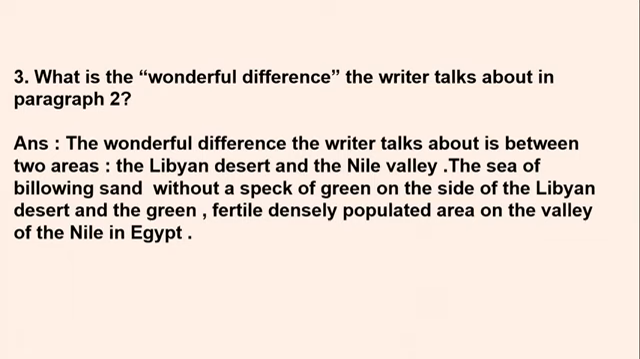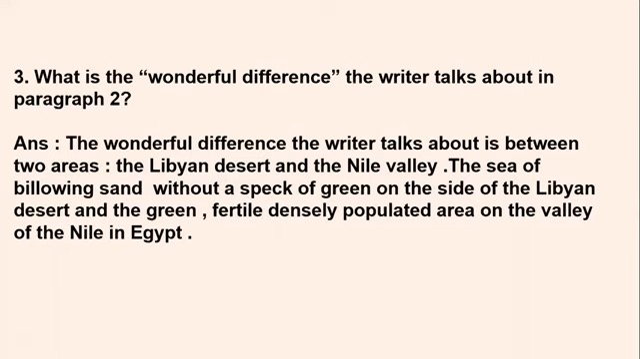So let's see. The answer is, the wonderful difference the writer talks about is between two areas. So he talks about the difference between two areas, the Libyan desert and the Nile Valley. We have seen in the explanation video, there are two different places just segregated, and on one side is the Libyan desert and on the other side is the Nile Valley. He says the sea of billowing sand without a speck of green is on the side of the Libyan desert, and the green, fertile, densely populated area is on the valley of the Nile in Egypt.